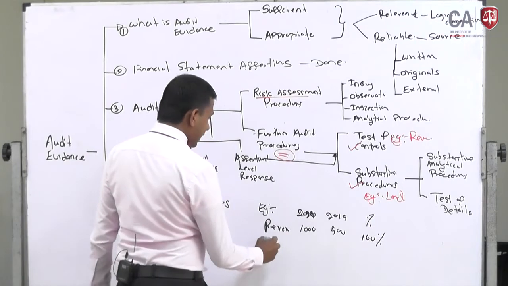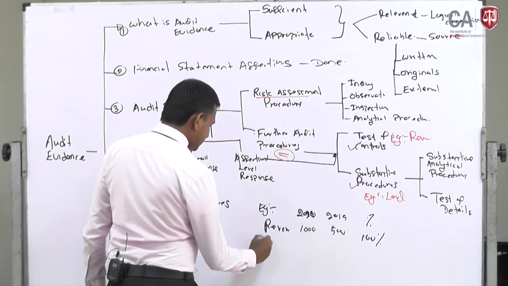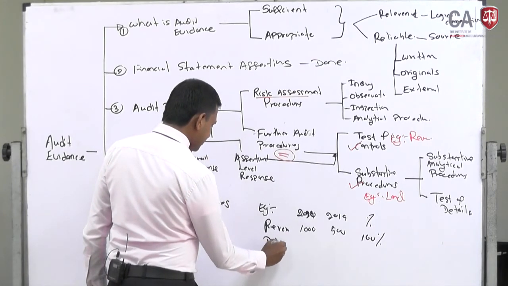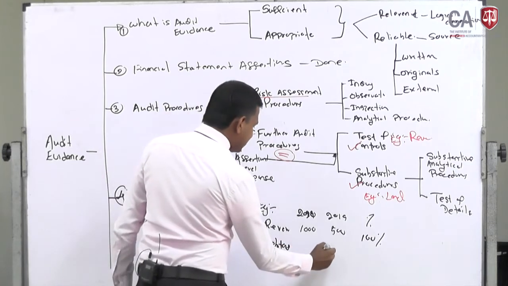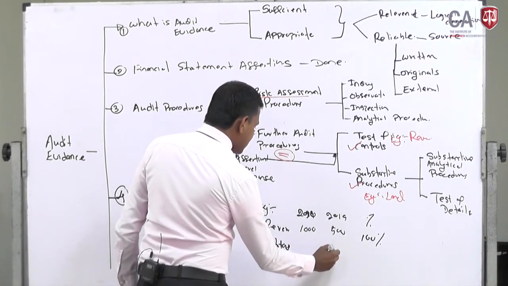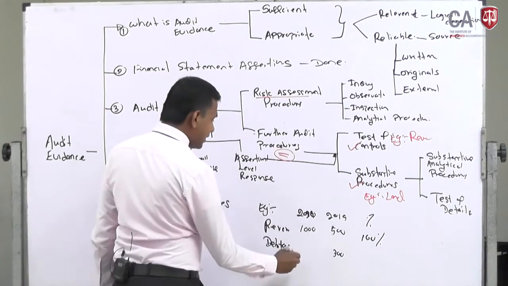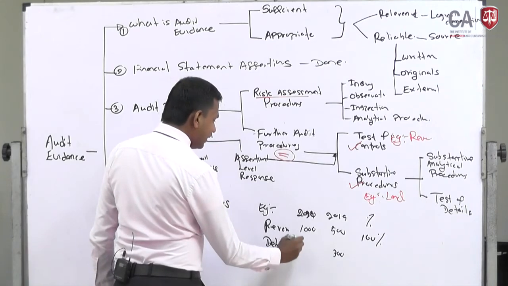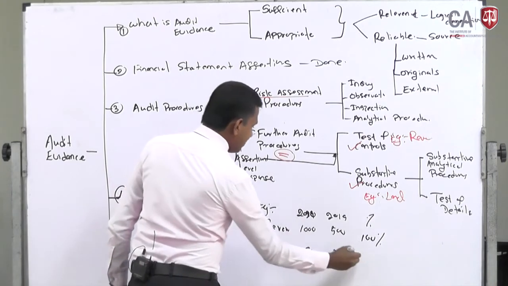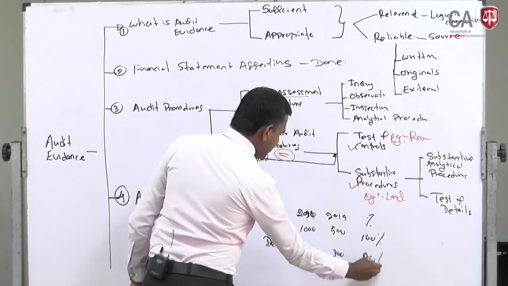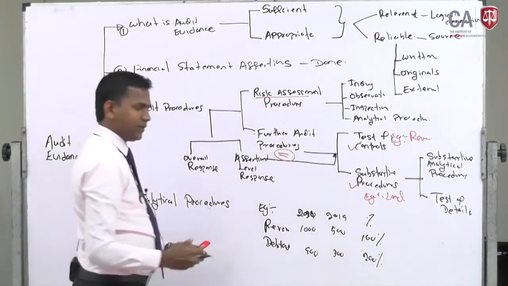Similarly, the auditor can see debtors. Last time debtors were, let's say, 300 million, and this time debtors have gone up to 900 million. Can you see this?